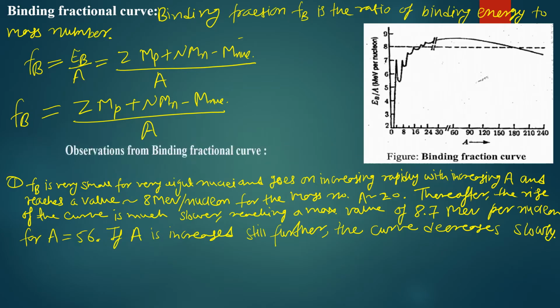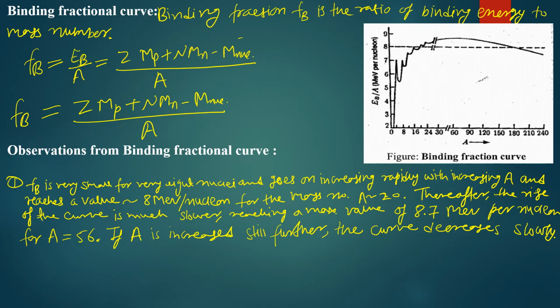So let's discuss the observations from the binding fraction curve. We know that Fb represents the fractional binding energy, or binding energy per nucleon. Then Fb is very small for very light nuclei, like hydrogen, helium, these kinds of nuclei, and goes on increasing rapidly with the increase in A, that is the number of nucleons, and reaches a maximum value of around 8 mega electron volt per nucleon for the mass number A equal to 20.